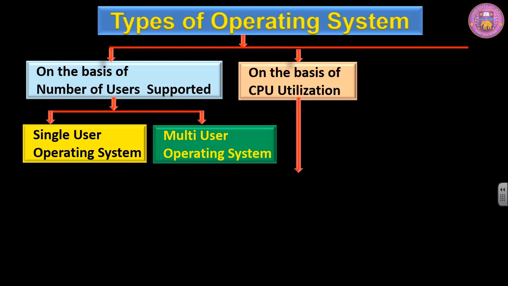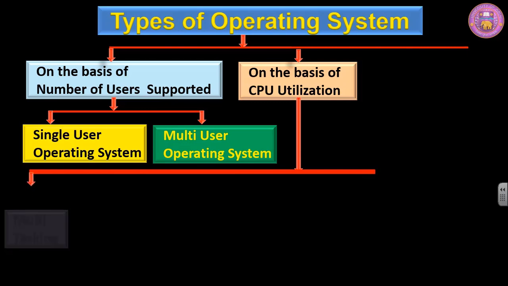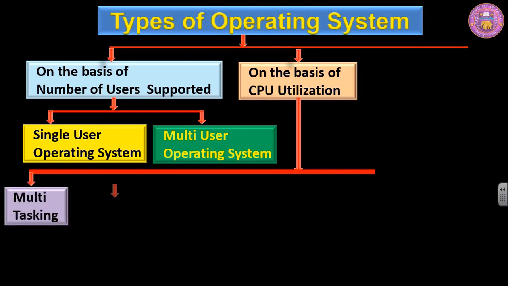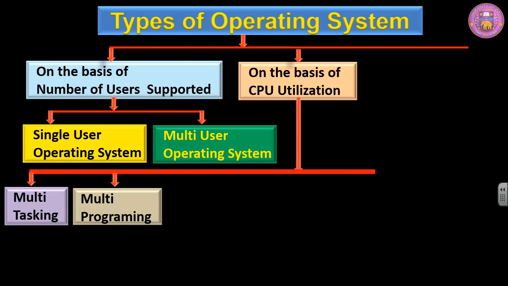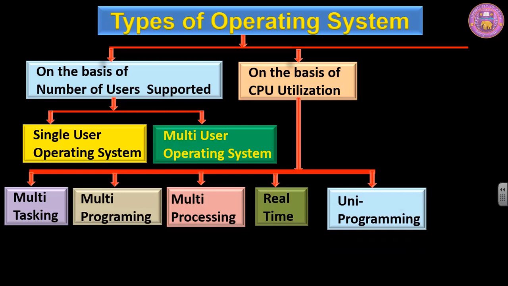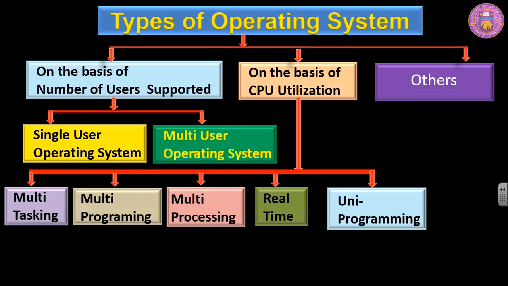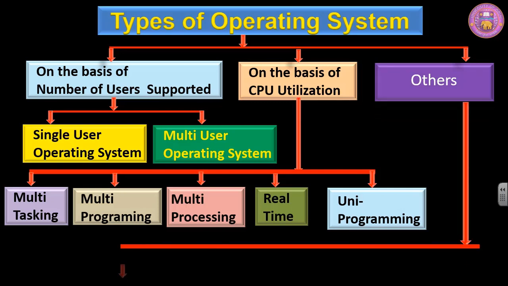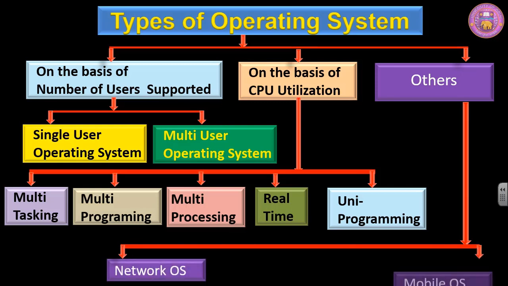On the basis of CPU utilization, we have multitasking operating system, multi-programming operating system, multi-processing operating system, real-time operating system, and uniprogramming operating system. And the third major category is in the form of others operating system, which can be divided into two parts. The first one is network operating system and the second one is mobile operating systems.